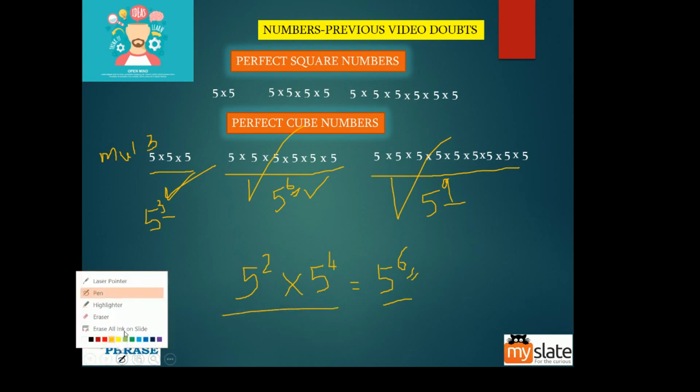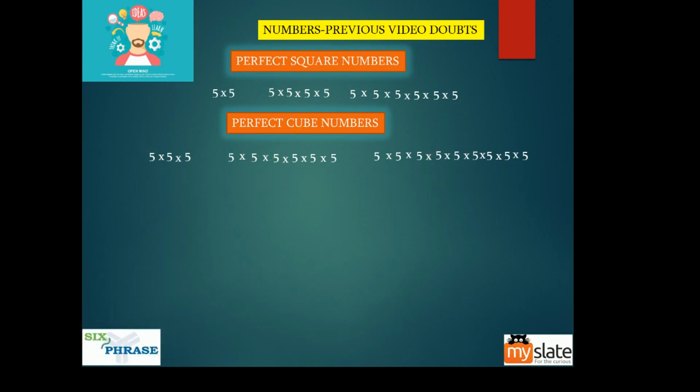Okay, let me give one more example. If I write 6 power 18 into 5 square into 5 square into 4 cube, now is this a cube number?